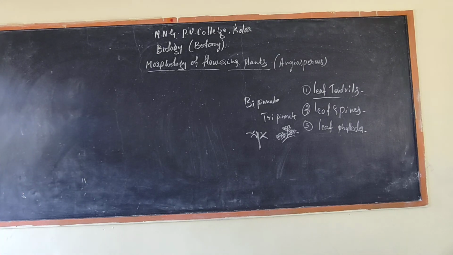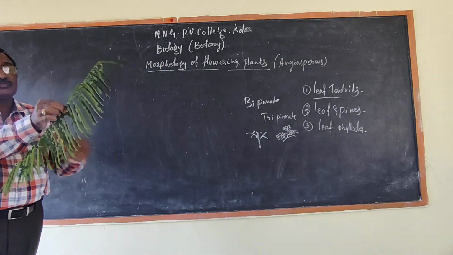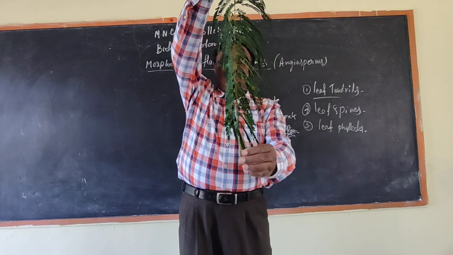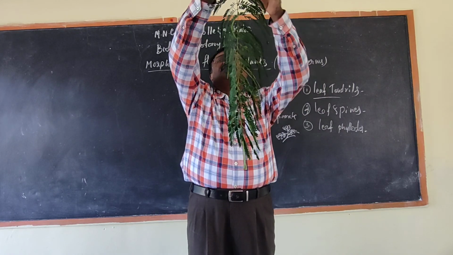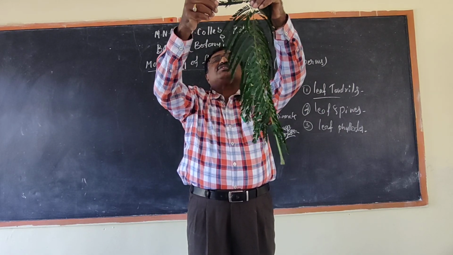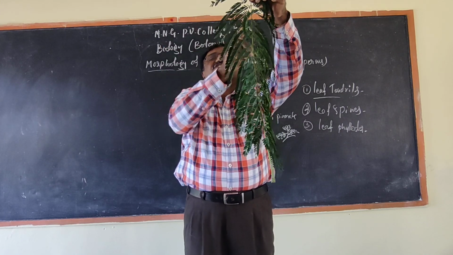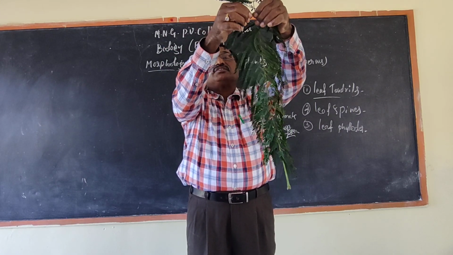It means here, for example, see, this is the one example. See, this is the stalk. This is the stem. See here, the leaves are arranged here.